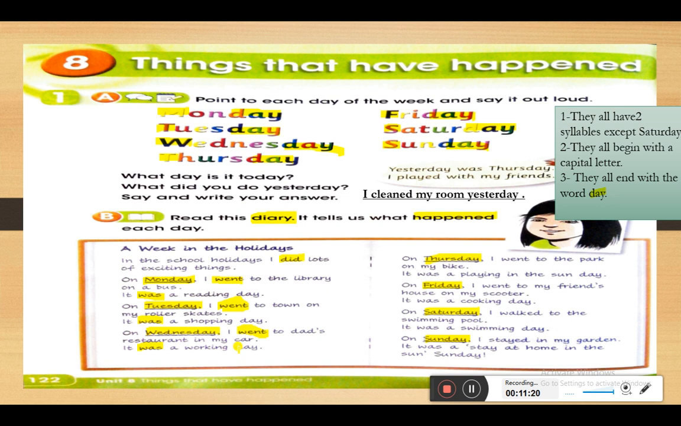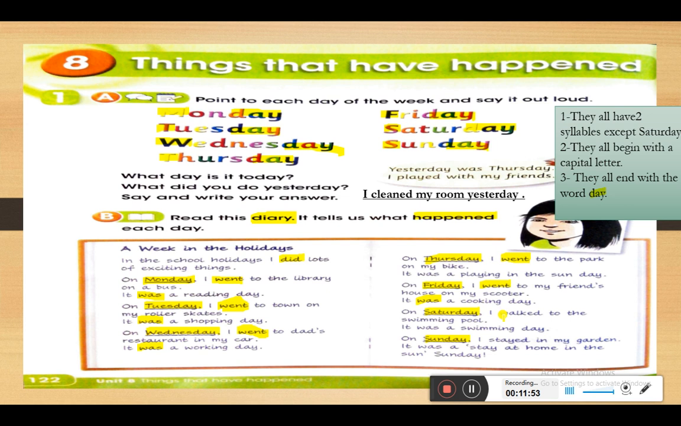So she helped her father. On Thursday I went. So again we have the verb went, which is the past of go. I went to the park on my bike. It was a playing in the sun day. On Friday I went. So again we have the verb went, which is the past of go, to my friend's house on my scooter. It was, so again we have was circled in your book, a cooking day.